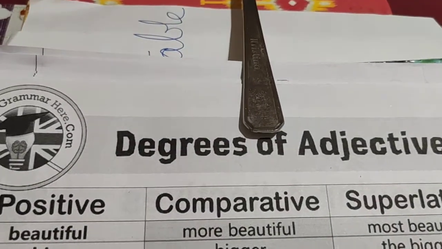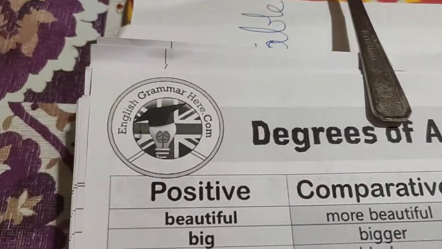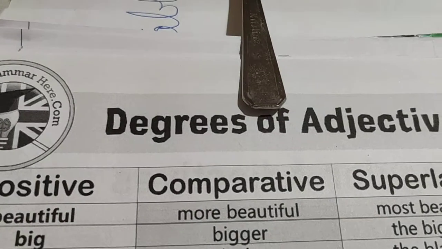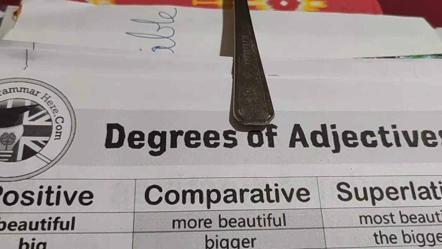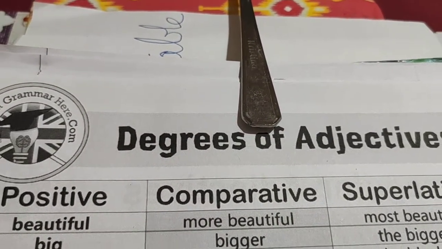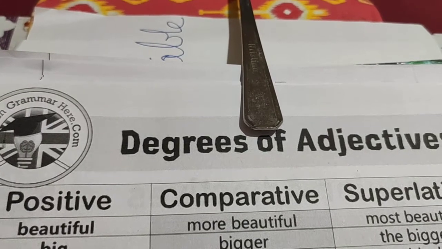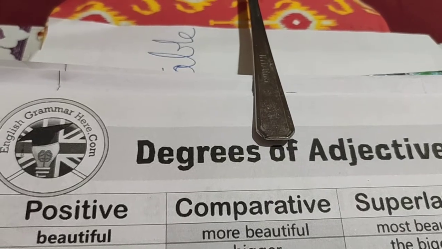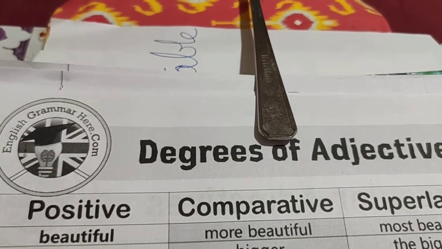But when we compare between the two, suppose I say Riya has beautiful handwriting. Then someone else's handwriting you have seen and that person's name is Ankita. Ankita's writing is more beautiful than Riya's handwriting.